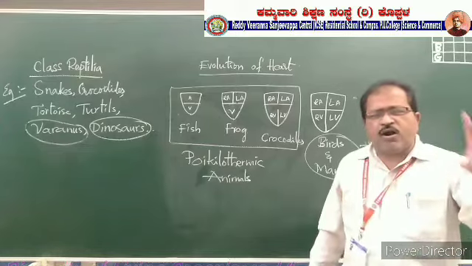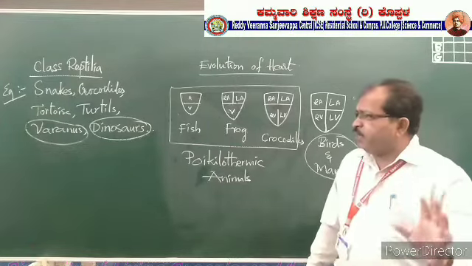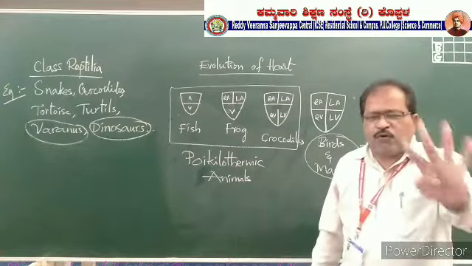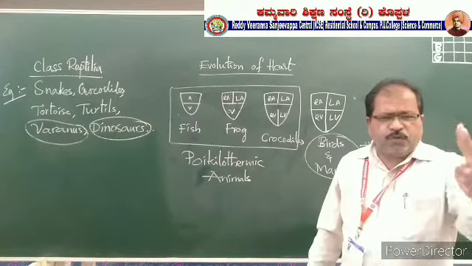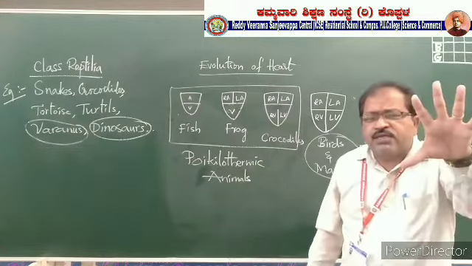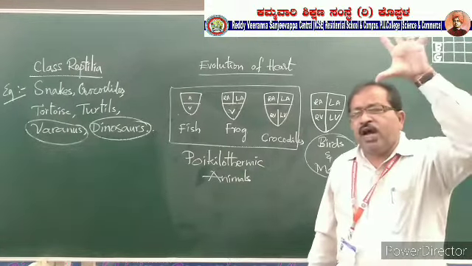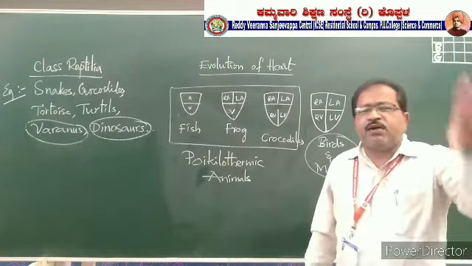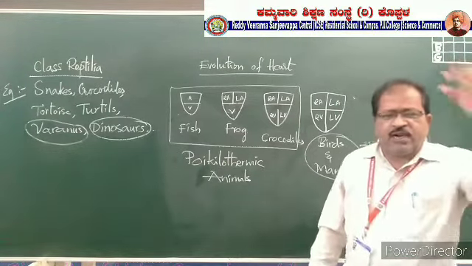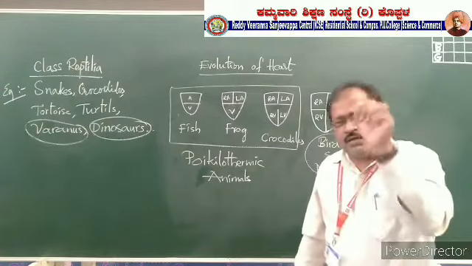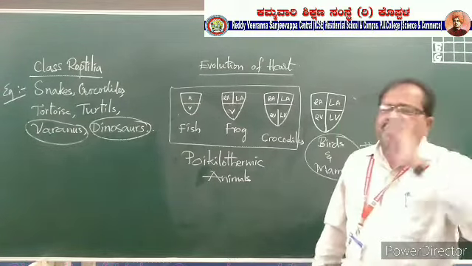The remaining all other reptilia category animals are having the four limbs, two forelimbs and two hind limbs, and they have the 5 digits for each leg. So they are the pentadactyl animals. Here the pentadactyl, that means 5 number of digits are presented in the legs.